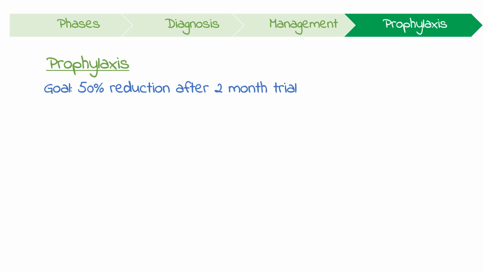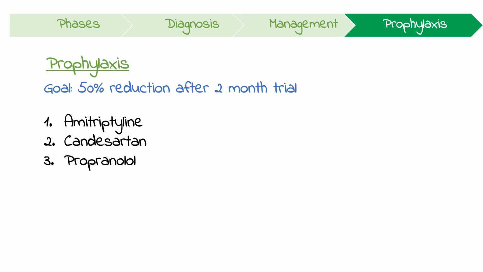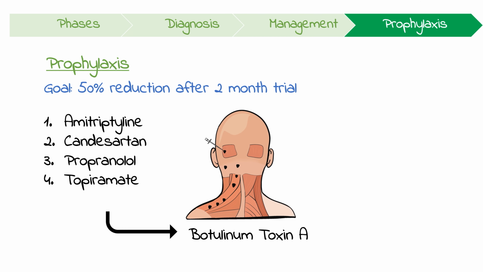Some prophylactic options include amitriptyline, which is a tricyclic antidepressant, candesartan, which is an angiotensin II receptor antagonist, propranolol, which is a beta blocker, and topiramate, which is an antiepileptic. In Australia, if a patient has a chronic migraine but has failed to improve with 3 oral prophylactic medicines or just couldn't tolerate them, they qualify for PBS subsidized botulinum toxin A therapy.